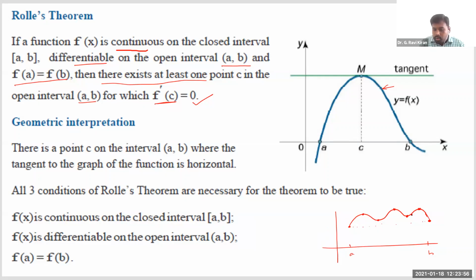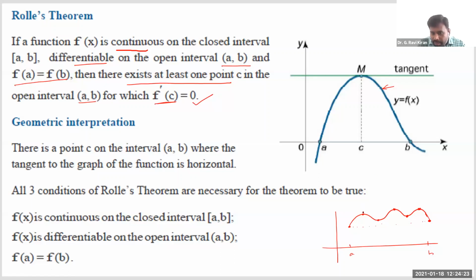When the function is continuous and differentiable, and along with them the function values at the endpoints are also the same, then you will get at least one point. Not exactly one; maybe one, maybe more than one. You will get multiple points sometimes. But if you draw a tangent at all these points, the tangents will be parallel to the x-axis. I mean, the slope at that particular point will be 0.